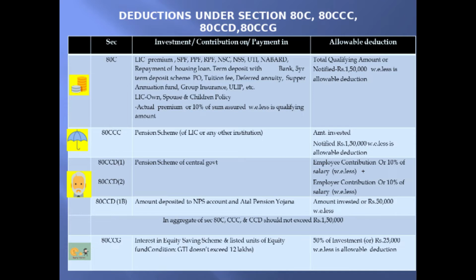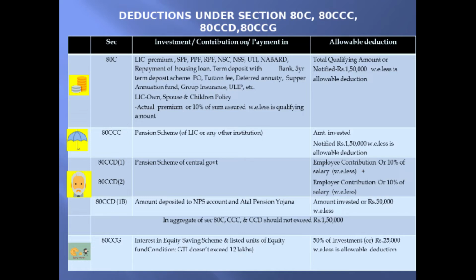And the section 80CCD is for the pension scheme of central government, and this is applicable for the assessee who are working in central government. Employee contribution or 10% of salary, whichever is less, is allowable deduction. And in addition to that, employer contribution or 10% of salary, whichever is less, is also allowable deduction. Here 10% of salary is given, so we need to know the meaning of the word salary. Here salary is equal to basic salary plus DA forming part plus commission on turnover.